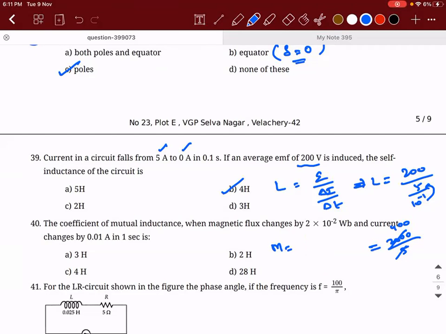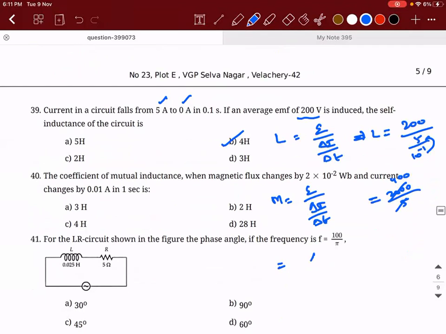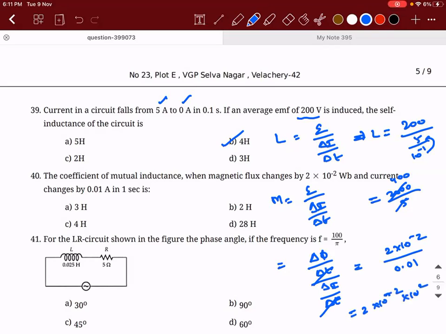Actually, you can use this because EMF divided by delta I by delta T, right? If time is given, so what we can do is E, can I write it as delta phi by delta T divided by delta I by delta T. So delta phi is 2 into 10 power minus 2 divided by 0.01. Now how much is the answer? So 2 into 10 power minus 2 into 10 power 2. This and this will get cancelled. Answer will be 2 Henry.